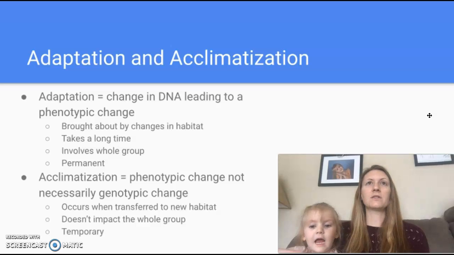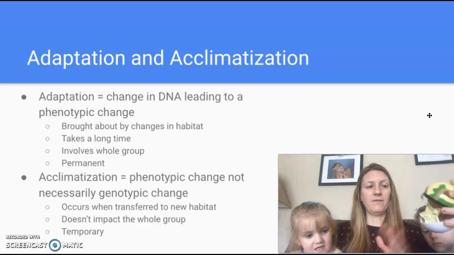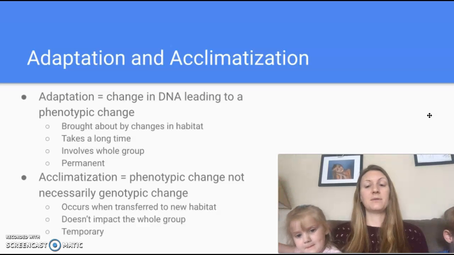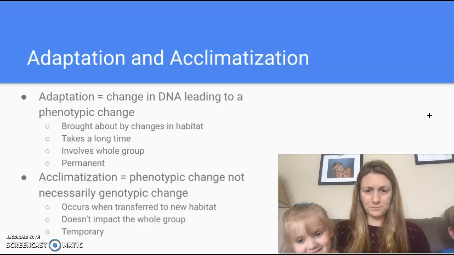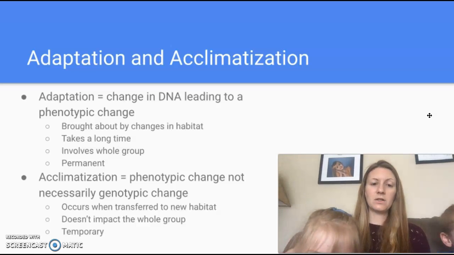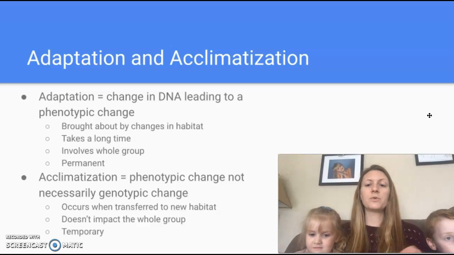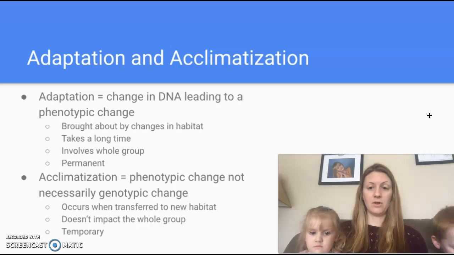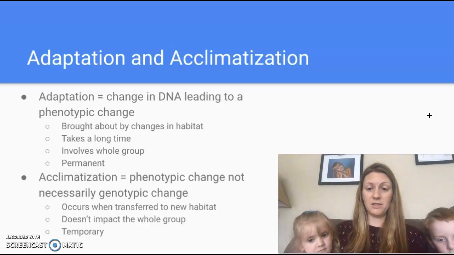So if it gets colder, you might have more fur. In a warmer environment, you might have less fur. In a colder environment, animals tend to be smaller to conserve body heat. In a warmer environment, they can be bigger. But this takes a long time, and it occurs again at a whole population level, so not just an individual. And it's based off the fact that you have variation in the species, right? So Eli's got red hair, Evie's got blonde hair. That's variation in our species.